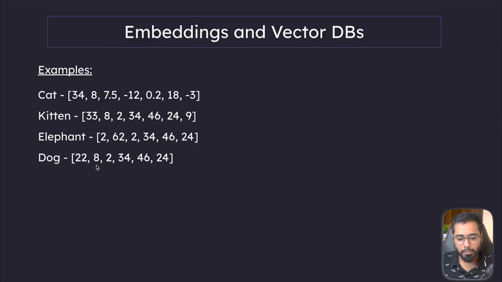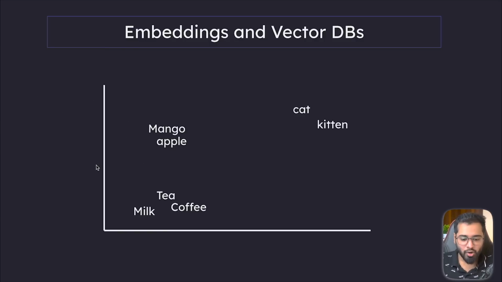Now, picture this. Each of the values are actual coordinates in a multi-dimensional space. Let's take a very simple example in the form of a 2D graph. We know that the words cat and kitten are almost similar in meaning, and their vector coordinates are also very similar, right? So this is why we see the words cat and kitten closer together in the map